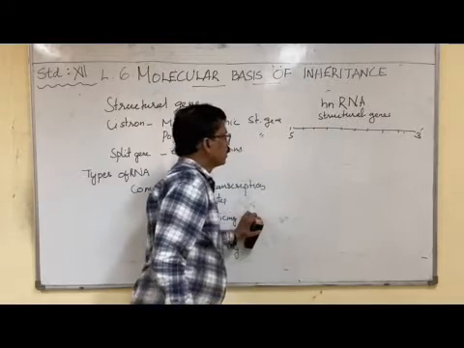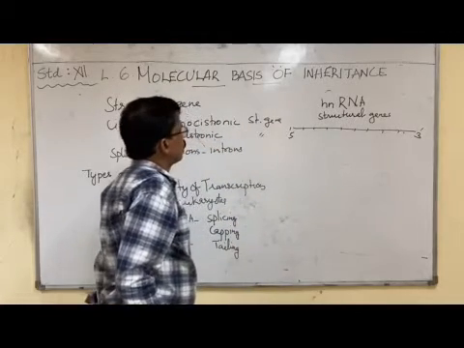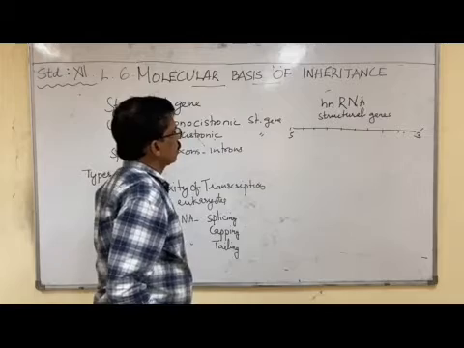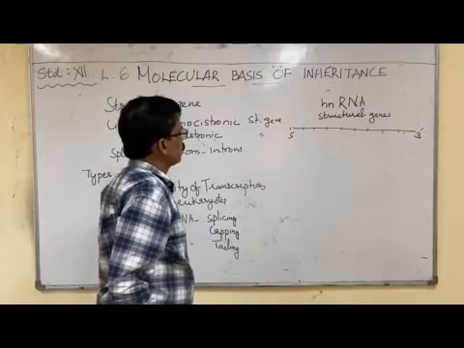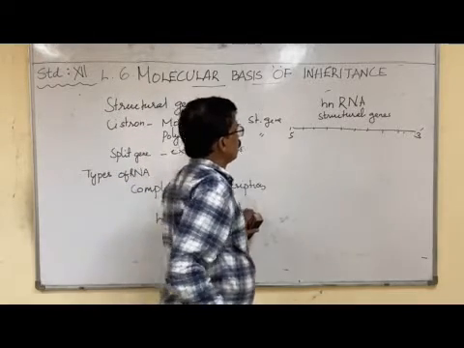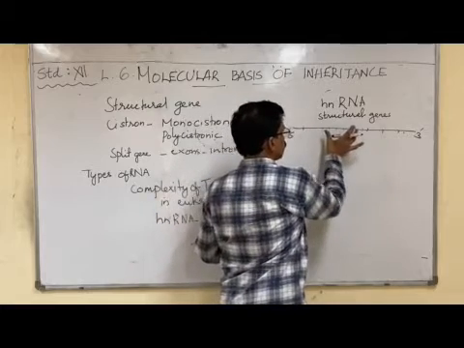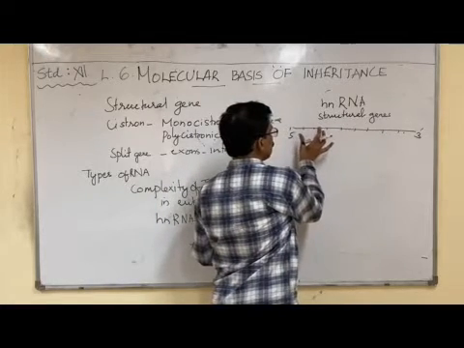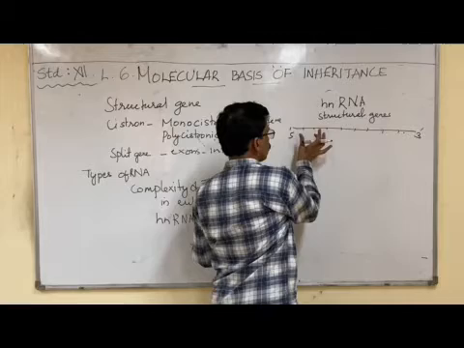Now, structural genes are in the arrangement of cistrons.